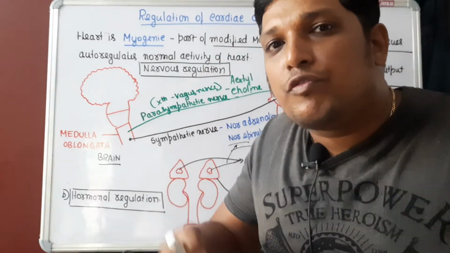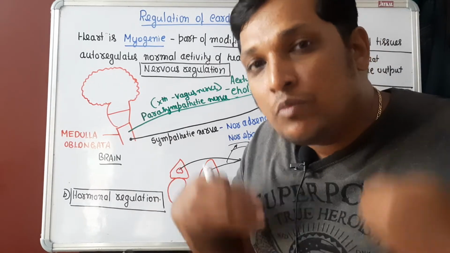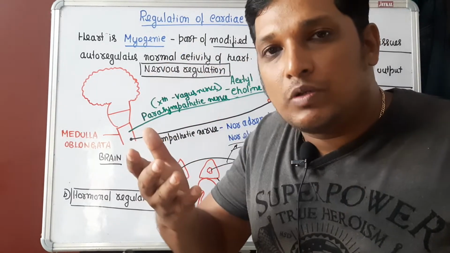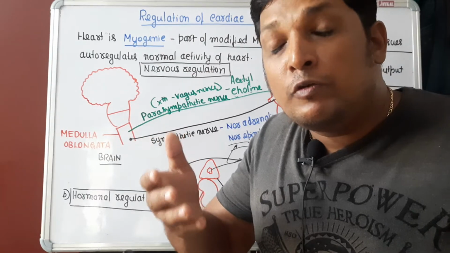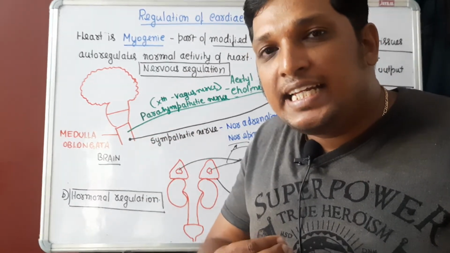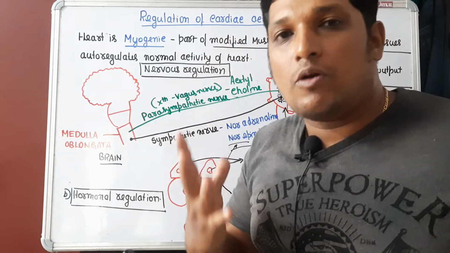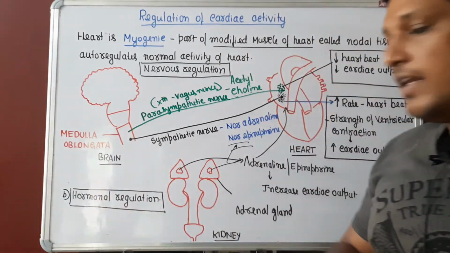That is because of more flow of blood into the brain. Why does more blood flow occur? Because cardiac output will be more. Why will the cardiac output be more? Because the adrenal gland has sent adrenaline to the heart, which has pumped more blood to your body. So this is how hormonal regulation occurs.